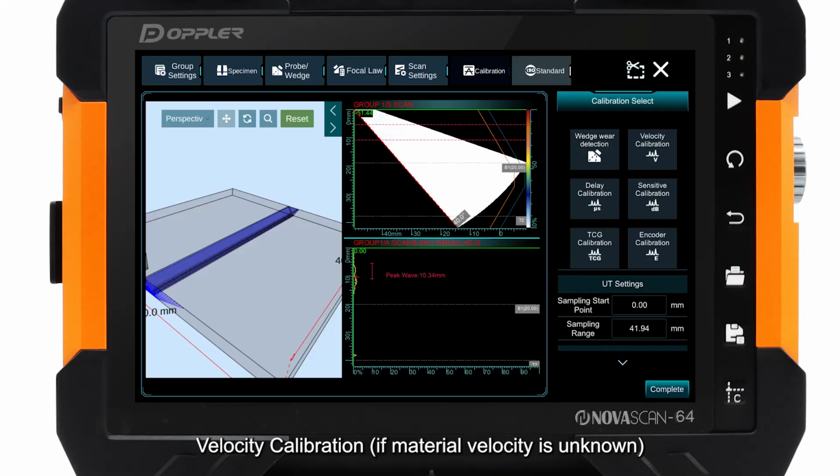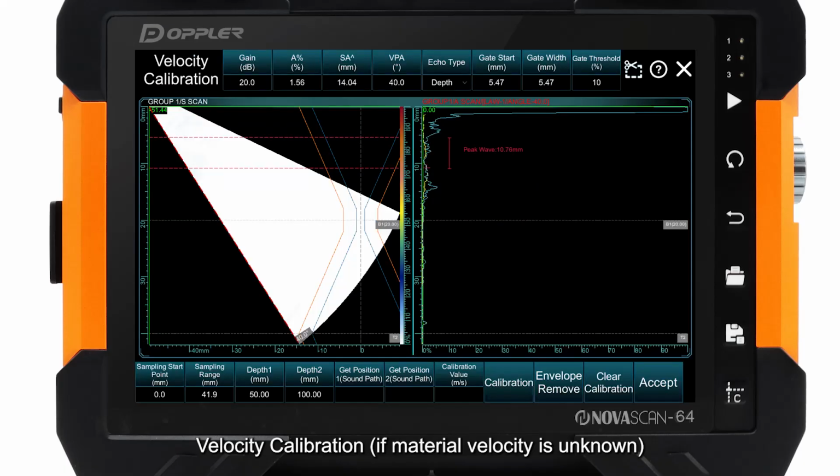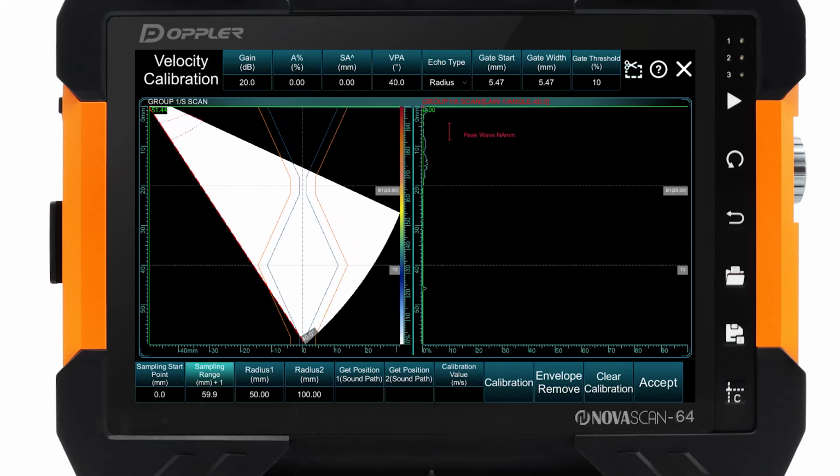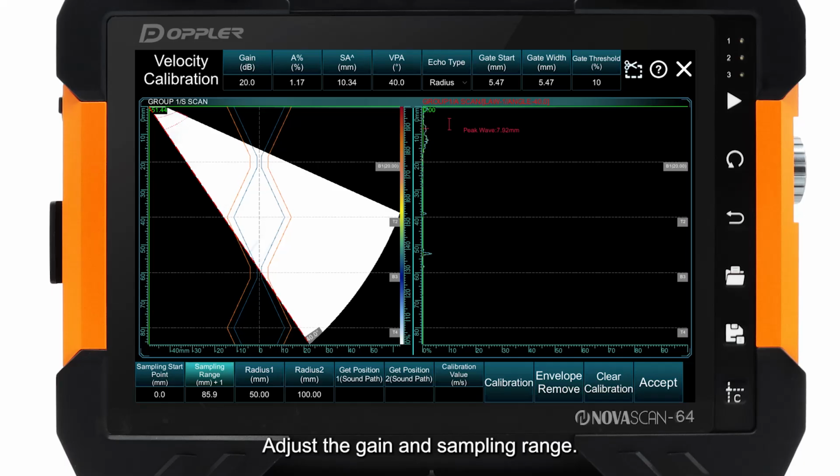Velocity calibration, if material velocity is unknown. Change the echo type to radius, and input radius 1 and radius 2, e.g. 50 mm, 100 mm. Adjust the gain and sampling range.